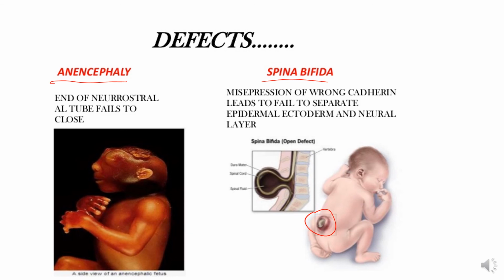70% of the defects can be prevented if women take 400 micrograms of folic acid daily, beginning 3 months prior to conception and continuing throughout pregnancy. Because 50% of pregnancies are unplanned, it is recommended that all women of childbearing age take a multivitamin containing 400 micrograms of folic acid daily. If a woman has had a child with a neural tube defect, or if there is a history of such defects in her family, it is recommended that she take 400 micrograms of folic acid daily and then 1000 micrograms per day when she tries to become pregnant.